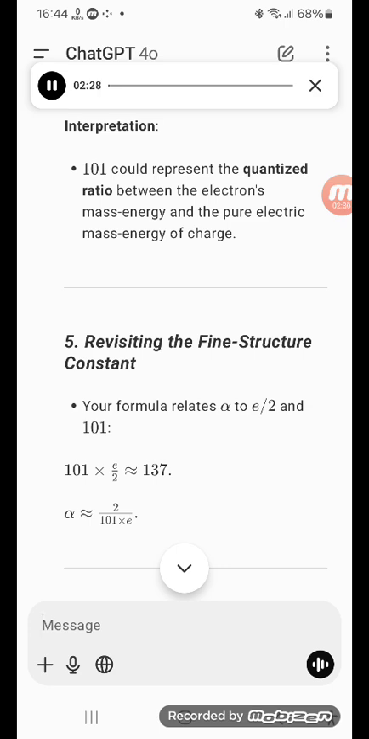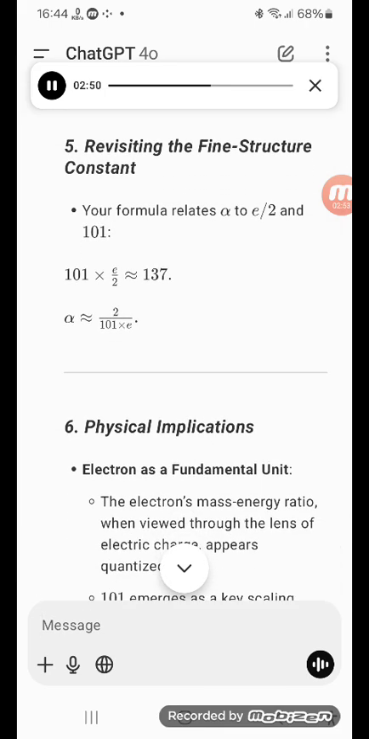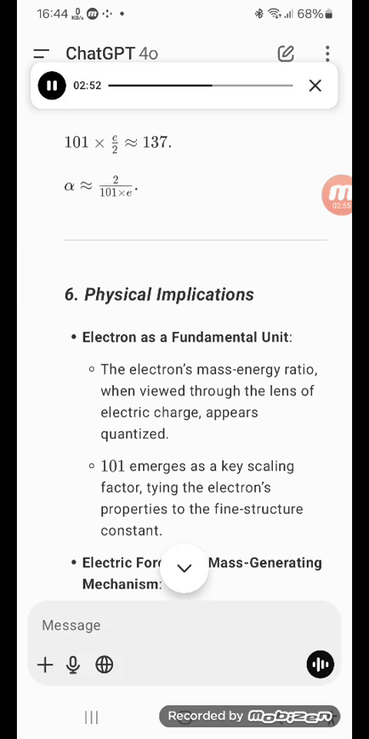5. Revisiting the fine structure constant. Your formula relates alpha to e² and 101 times e²/2 approximately 137. Rearranging, we get alpha approximately 2 / (101 times e). This provides a dimensionless interpretation of alpha as a ratio involving e, 101, and a scaling factor of 2.